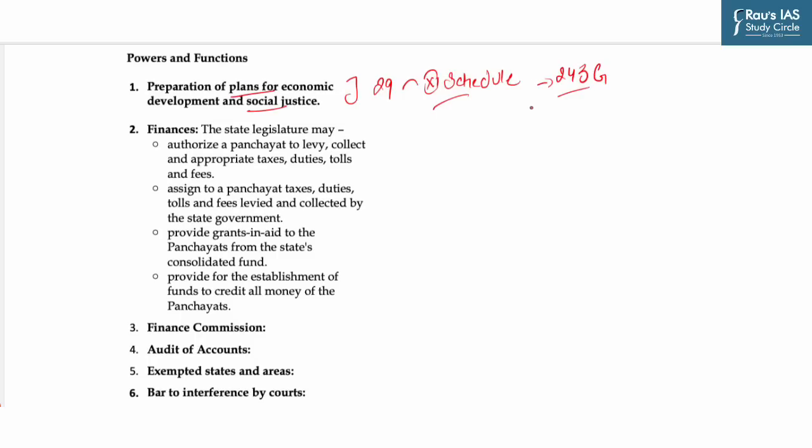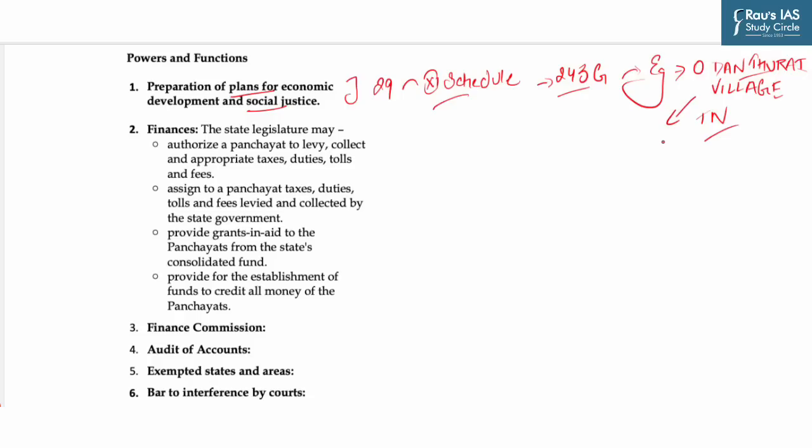And the best way to understand this point is with the help of an example. Recently, the development of the Orathurai village in Tamil Nadu's Coimbatore under the Panchayati Raj system is perhaps one of the best examples of how decentralized governance at the grassroots level can change lives.